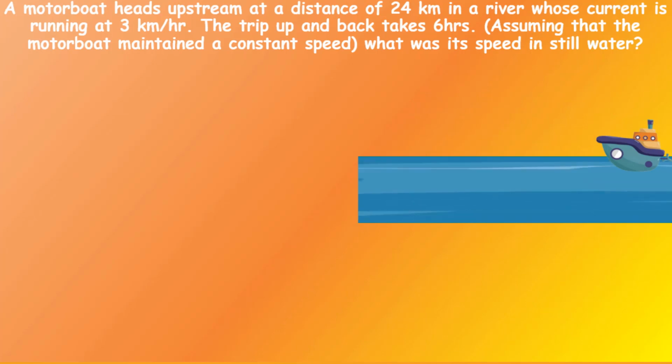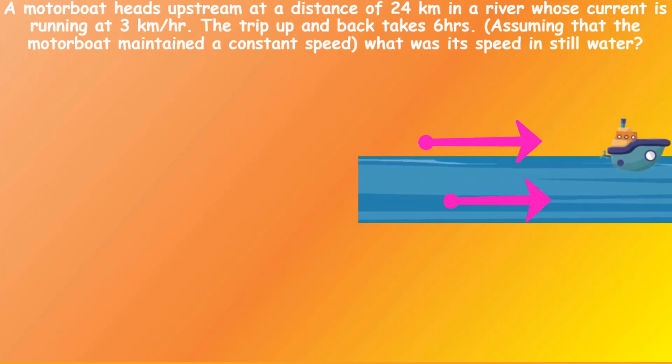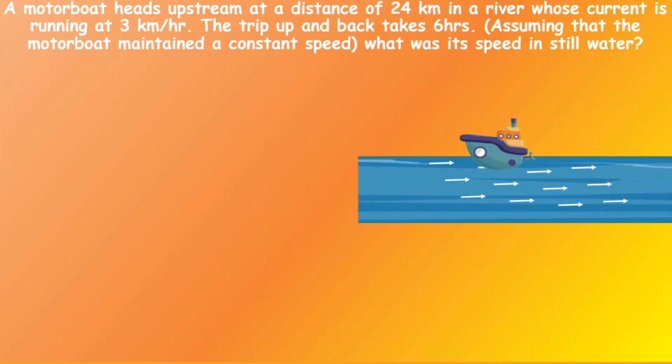Now backstream or downstream means the boat is traveling in the same direction as the river flow. So here, at first the boat is traveling upstream, that means the boat is traveling in the opposite direction to the river flow.